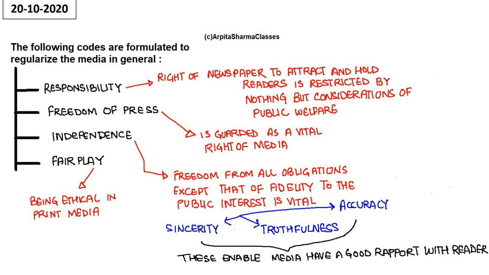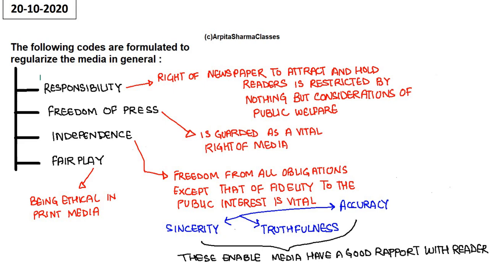Why? Because after privatization, the mainstream media has become corporatized, right? So because of this corporatization after privatization, the media is spreading paid news. There has been a media trial. It has become a voice of corporates. Also, it has been playing a politically partisan role, right? So to avoid all this, there are codes which are formulated to regularize the media in journalism.